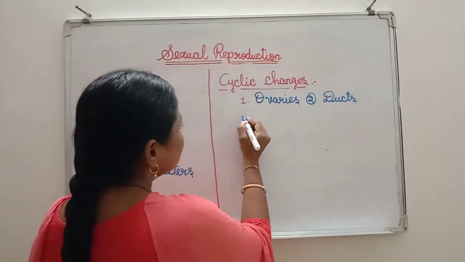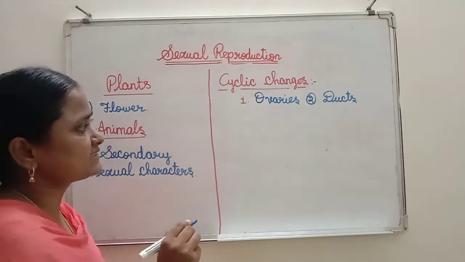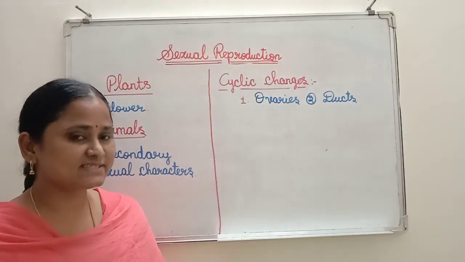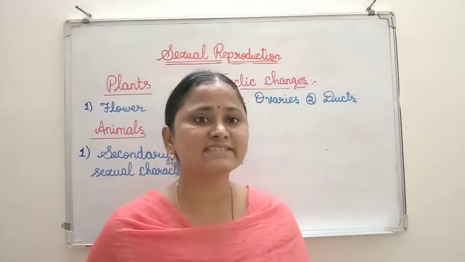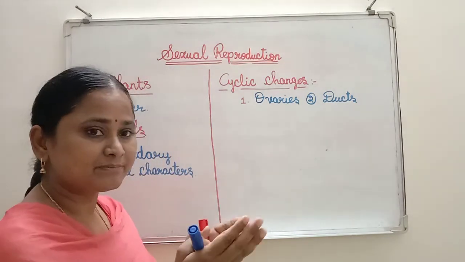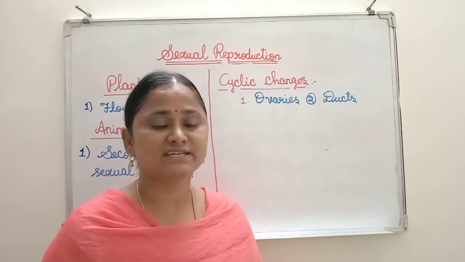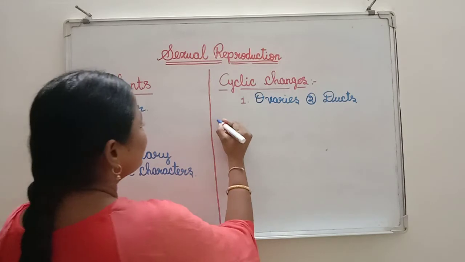Then third one is hormones. So from these parts the cyclic changes take place. In all organisms, do the same cyclic changes take place or not? Here, in case of mammals,